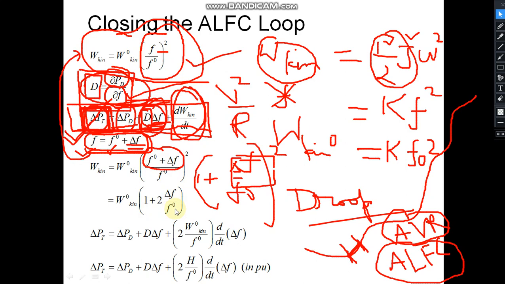Or otherwise, we can simply put the original values and differentiate it. Otherwise, this way also we can find this formula. After that this will come out to be this much, and if I substitute W kinetic here, then it will come out to be this much. And finally this will come out to be this much.